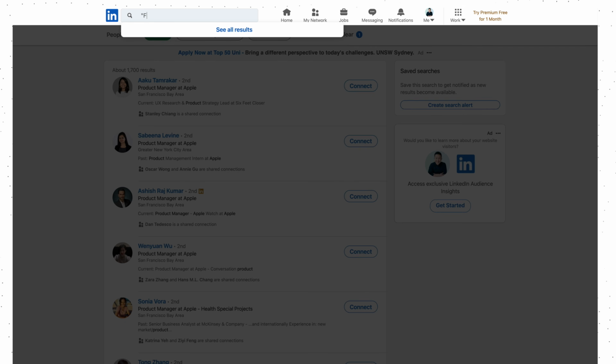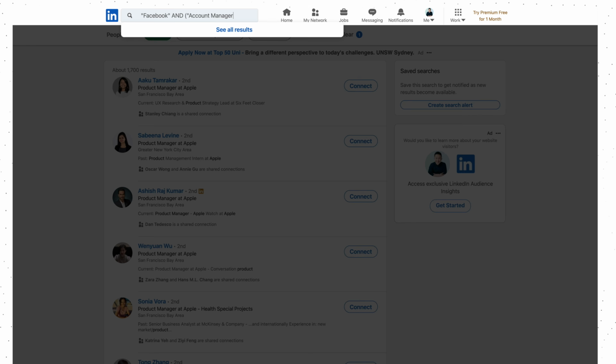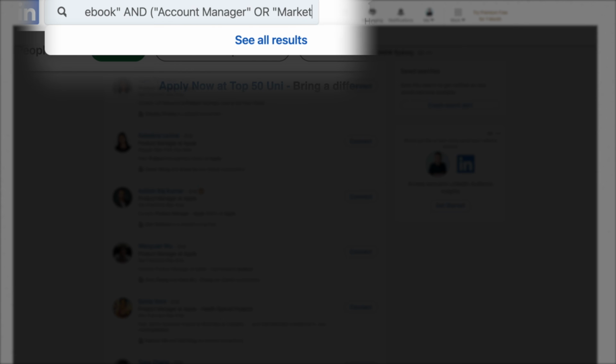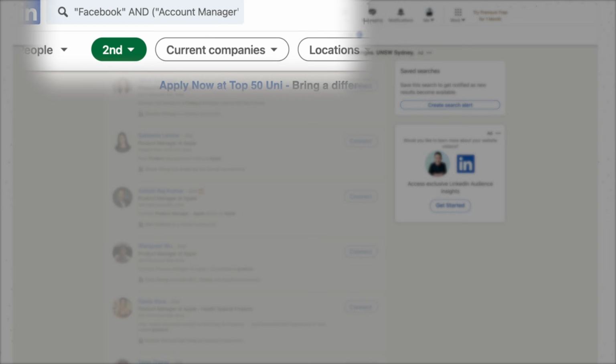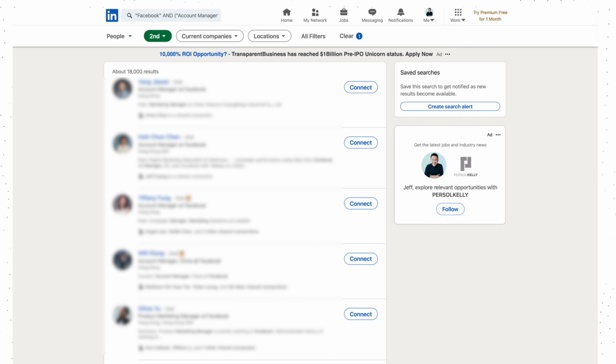Another example, let's say you're interested in multiple positions. Both sales and marketing are up your alley. In that case, you can type in something like Facebook and parentheses, account manager or marketing manager to see a list of second-degree connections working in either role. In this instance, we'll actually use 3 search operators, and, parentheses, or. These are just some of the basic Google search operators that you already might be using for Google Search and Gmail. I'll link a full list of them down below in the description.